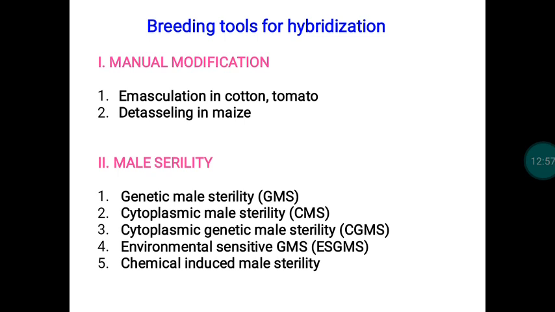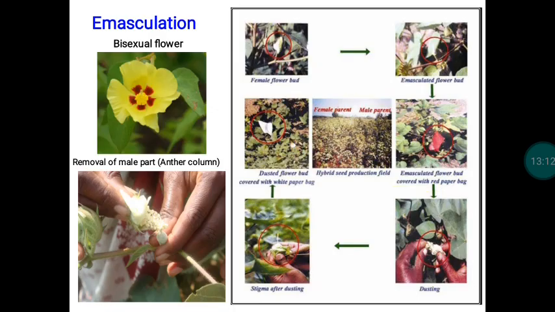By adopting any one of these tools, we can create a female line. A female line means strictly a male sterile one. Then only hybrid seed production is possible. So now we are going to discuss them one by one. The first one is emasculation.